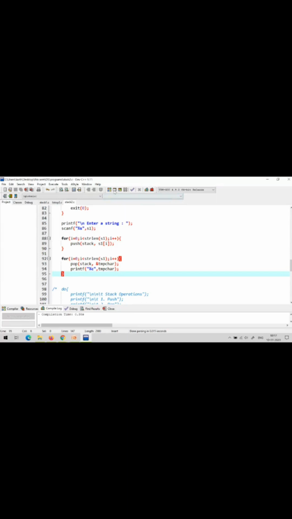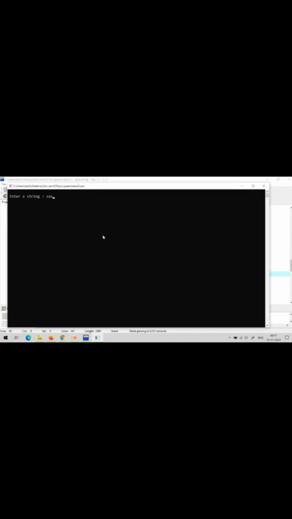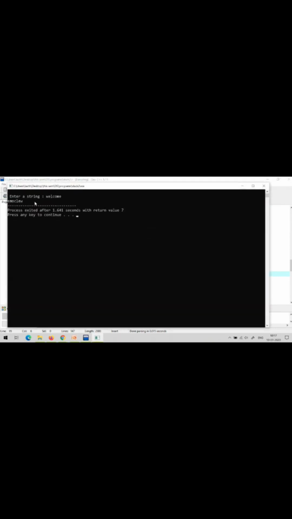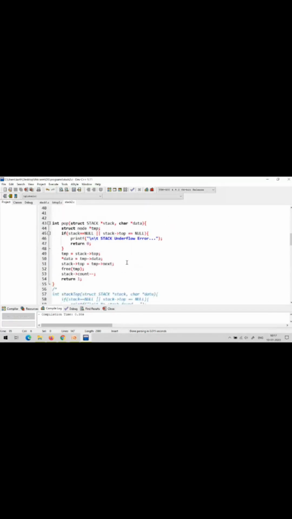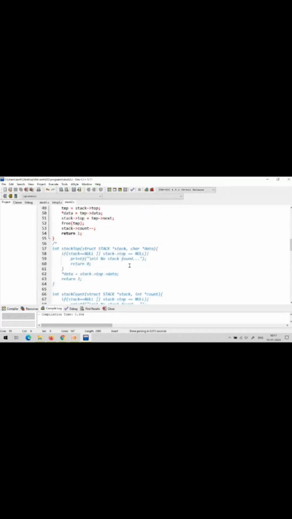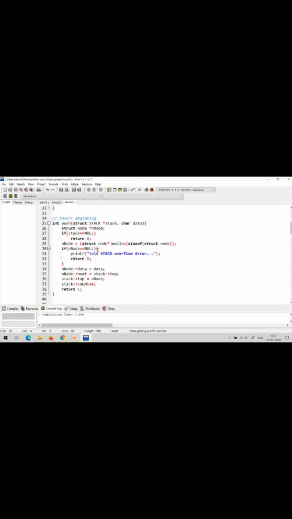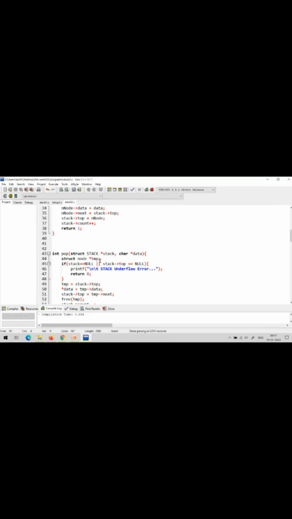Now let us check the program. See here, I am giving the input as Shastra, and the output is the reverse. You can give any string, like Welcome, and it prints its reverse. So this is one simple application: how to use a stack to print the reverse of a string. Only push and pop operations are used here. So this is a string reverse program using stack. Whatever we discussed so far, if you have any doubt, please ask now.